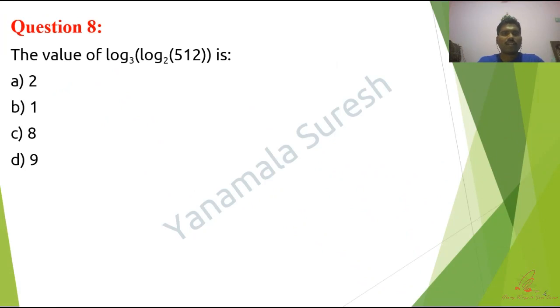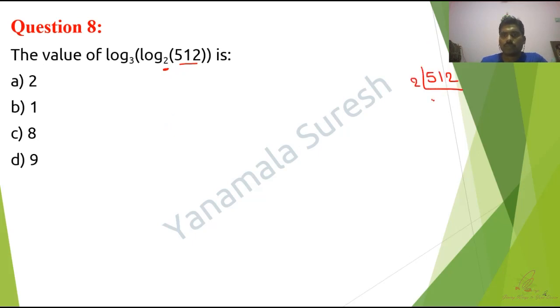the value of log base 3 of log base 2 of 512. So it's a logarithmic expression actually. Now look here, 512 can be written in terms of 2 powers. Sir, why do I have to write in terms of 2 powers only? Why can't it be some other value? See, because they had given base 2, no? Because of that only we have to write in terms of 2 powers. So 512 in terms of 2 powers.